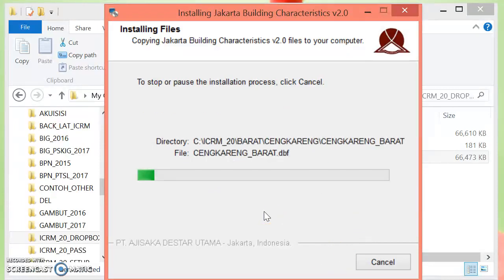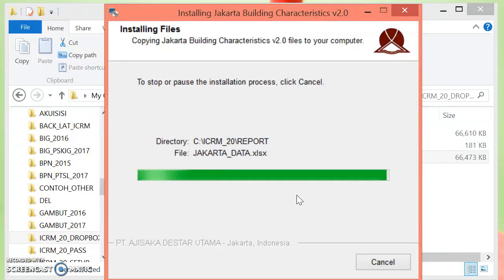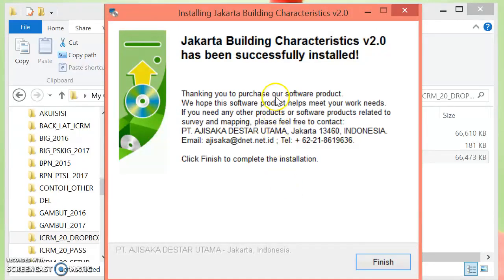Okay, this is installing the files. This process goes one by one. Because it is only a sample of one subdistrict, the data is not so big, probably only around 65 megabytes. Just 2 or 3 minutes and it is finished. Well, okay, finish. Jakarta Building Characteristics version 2.0 has been successfully installed in your computer.